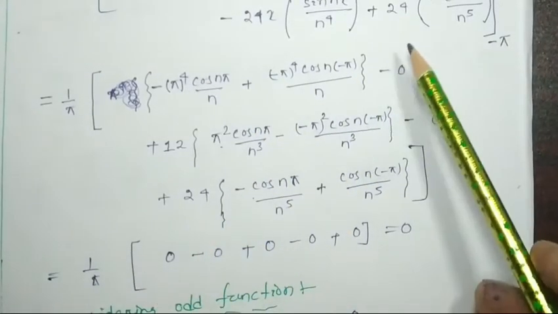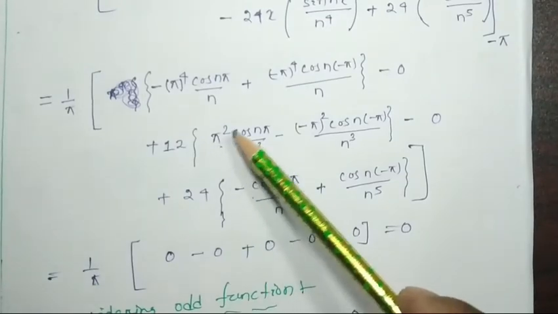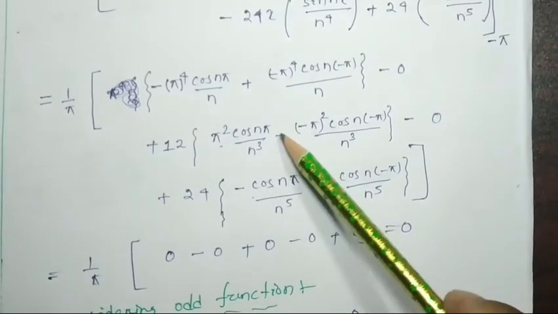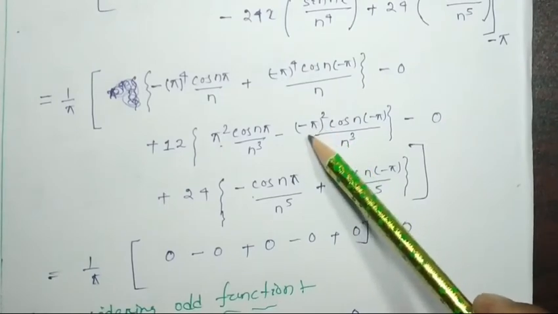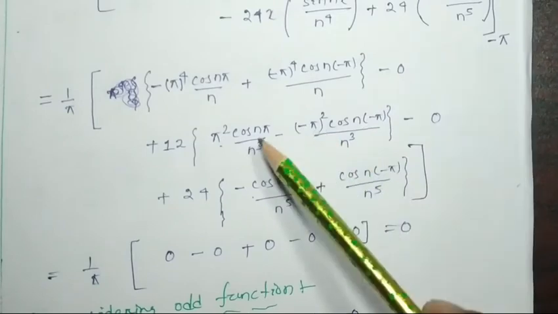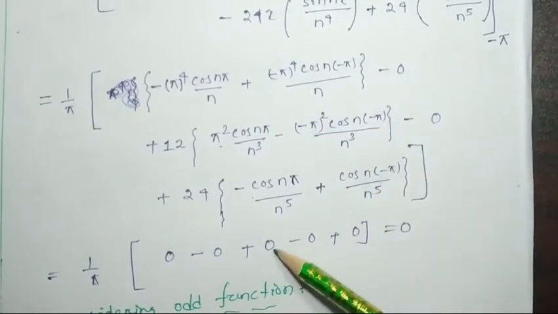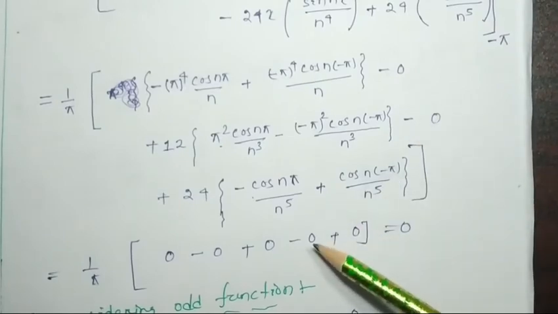So the first term will be 0, the second term is already 0. Here, pi square cos n pi by n cube, minus pi square cos n minus pi will be cos n pi, so this term will again be cancelled out, equal to 0. The third term is already 0.